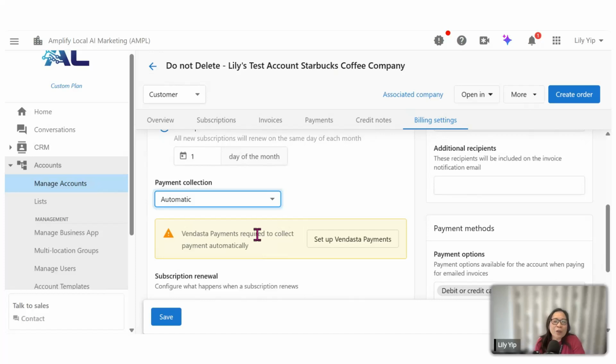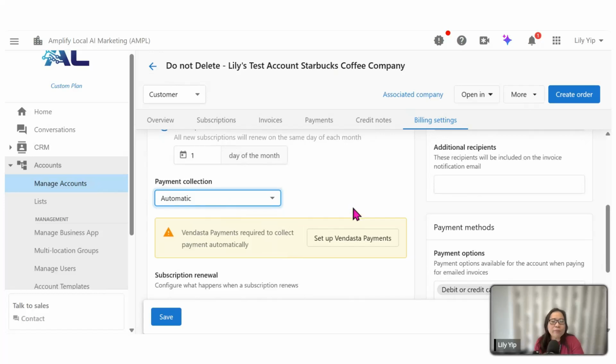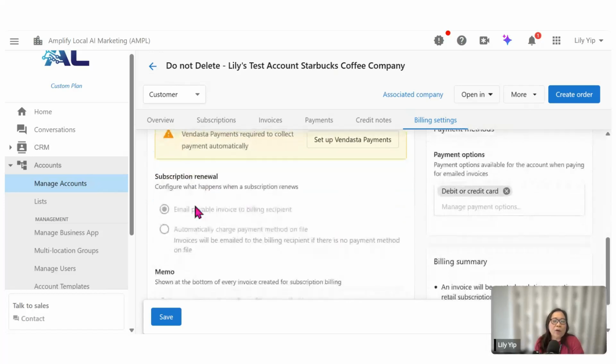All right. So if we click on automatic as the payment collection, you will then scroll down to the bottom, to subscription renewal. We want to click on automatically charge payment on file.